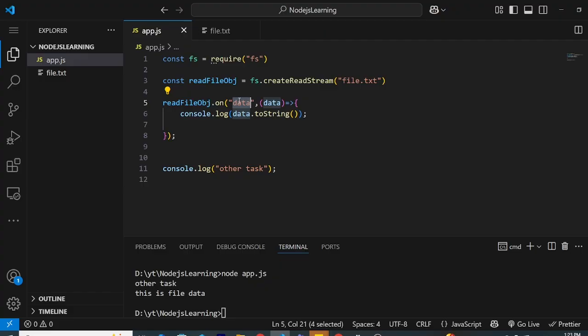All right. There are some other events also, like end, close, and so on. They will be run at the appropriate time. You get the idea: what will happen once the data is ready, or the file is closed, or the end event when the file reading has ended. If you want to do something on that, you can do that also. But that's the beauty of Node.js. This is how it handles things.